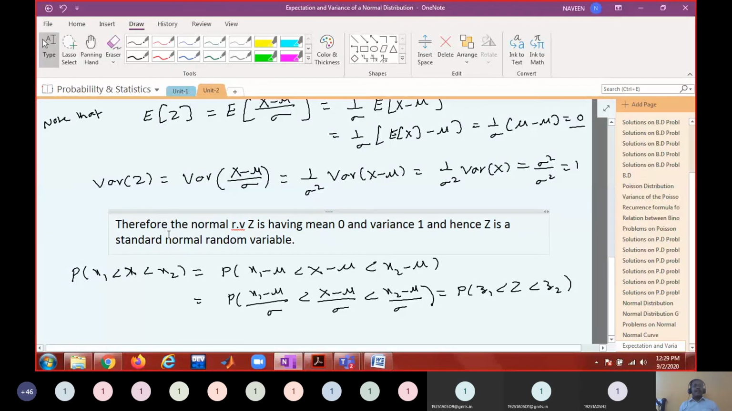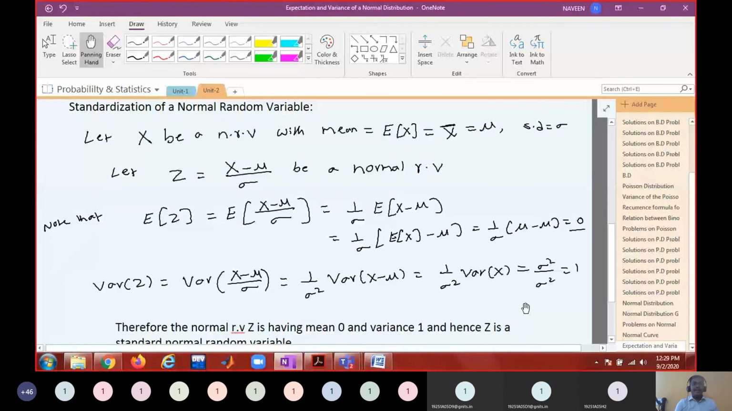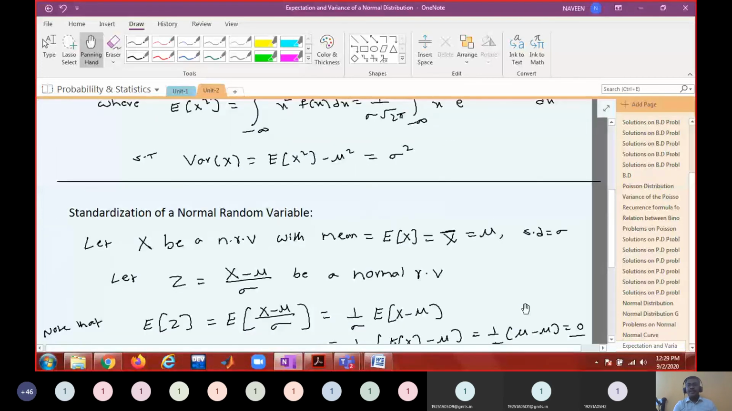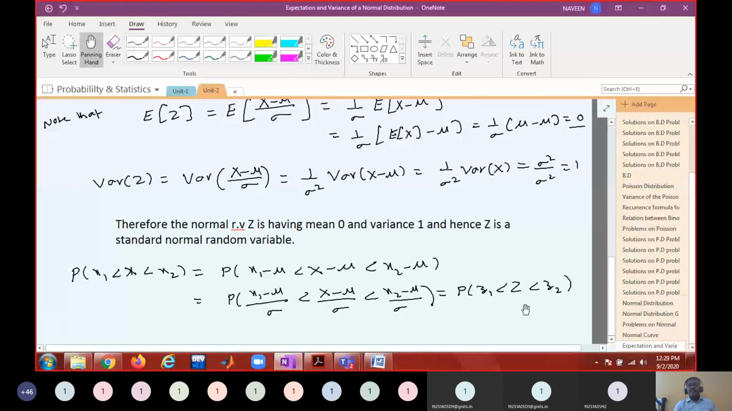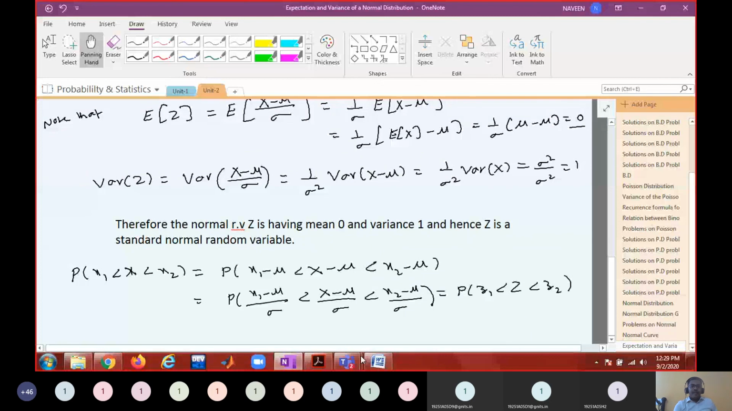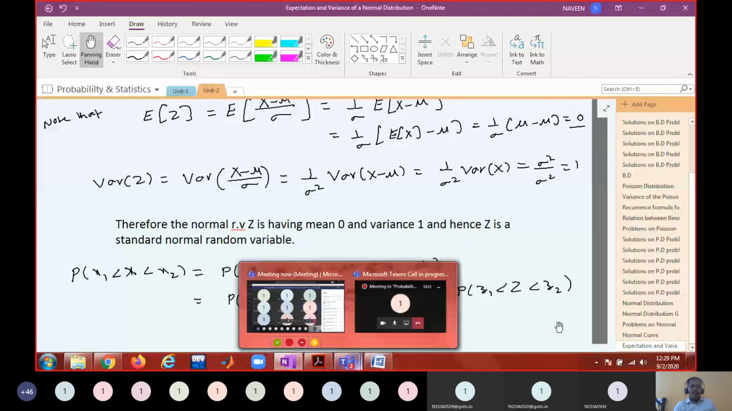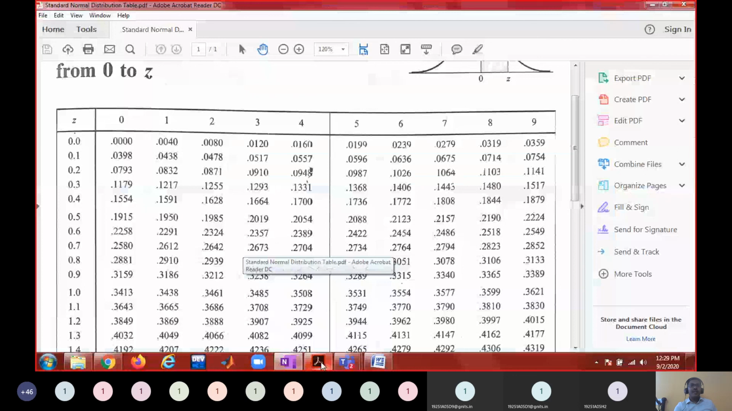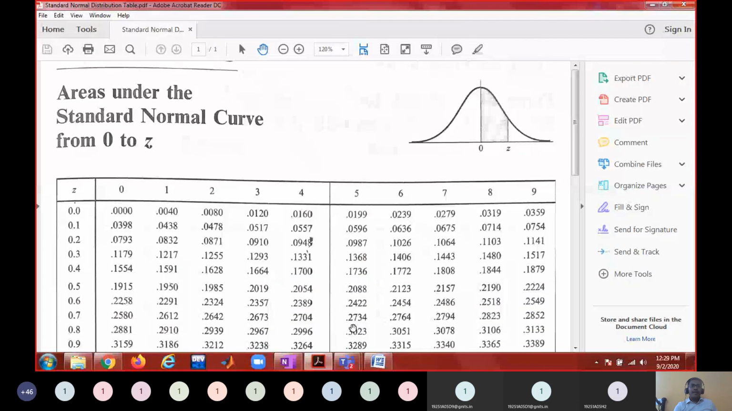So if you want to find out the normal probability, it is sufficient to find out the standard normal probability. Is this clear? So that is all about the normal distribution, the properties of the normal distribution, and the standard normal random variable and its use. We use the standard normal random variable to find out the probabilities. In the next class I will show you how to compute the normal probabilities using the standard normal curve.